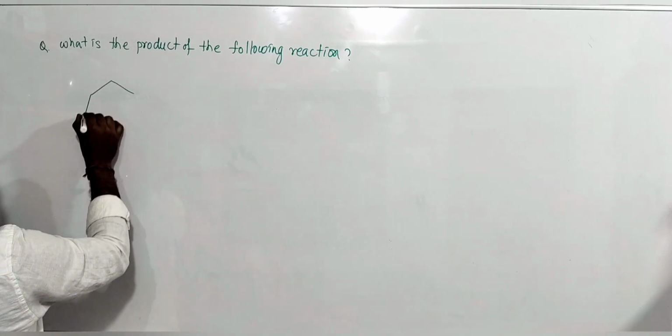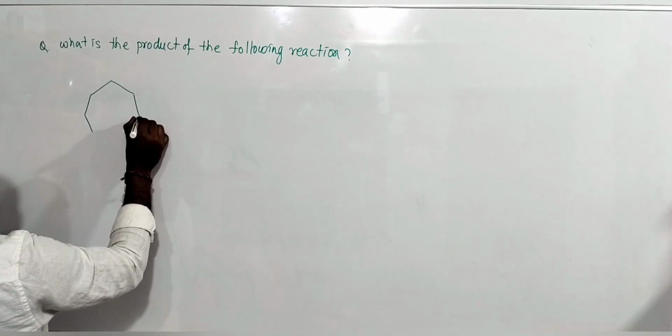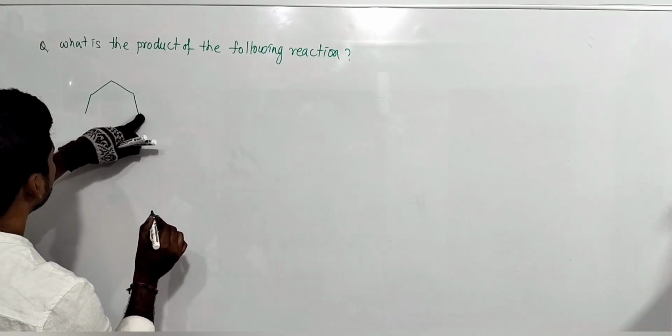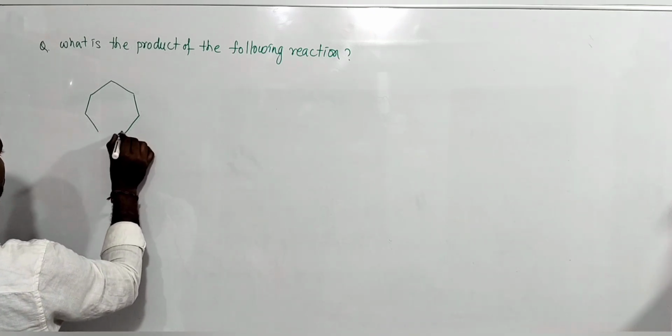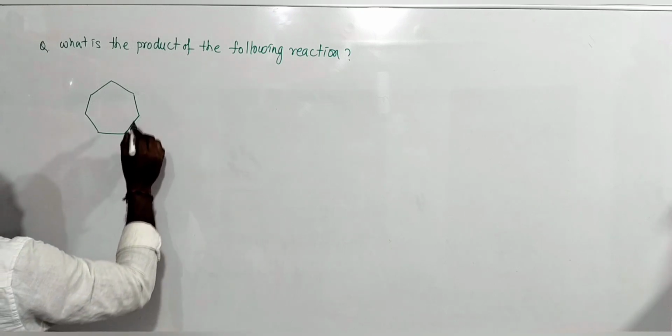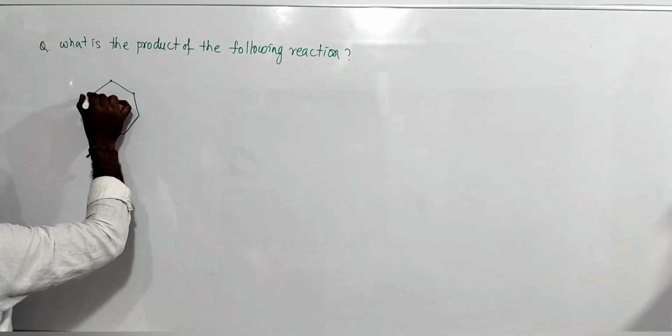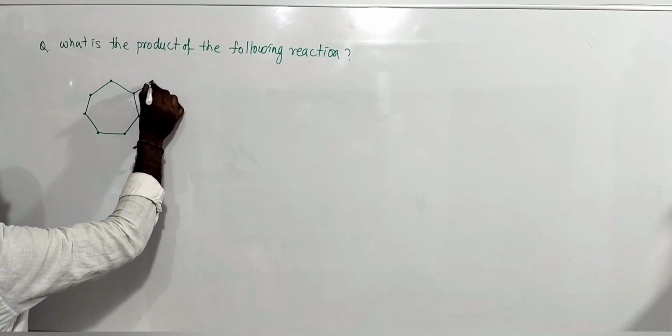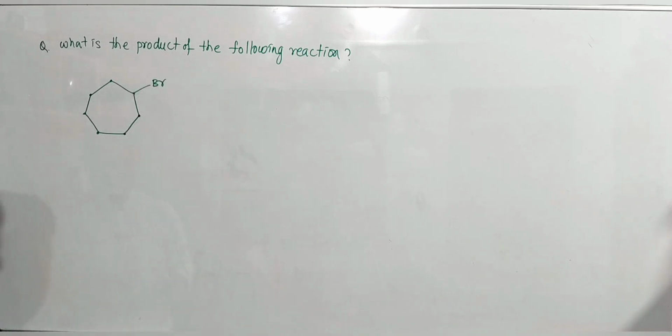That is a 7-membered ring, 1, 2, 3, 4, 5, 6, 7-membered ring. Here bromine. 7-membered ring with one bromine.